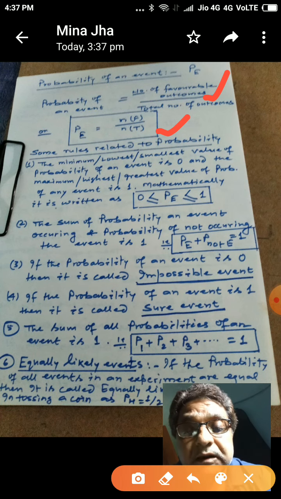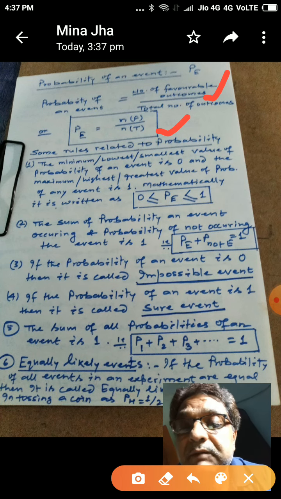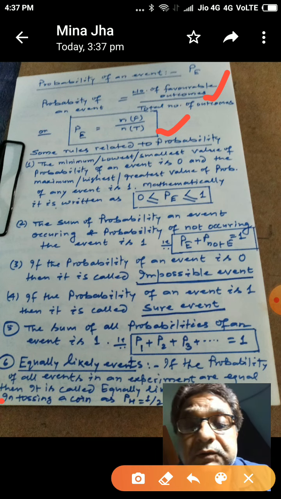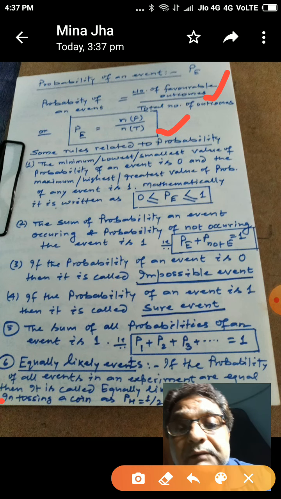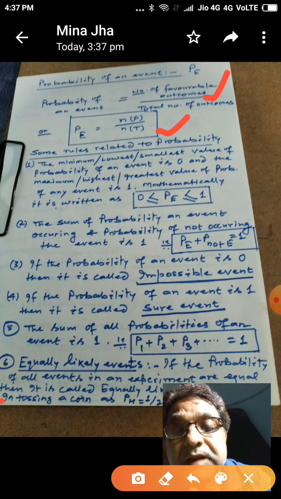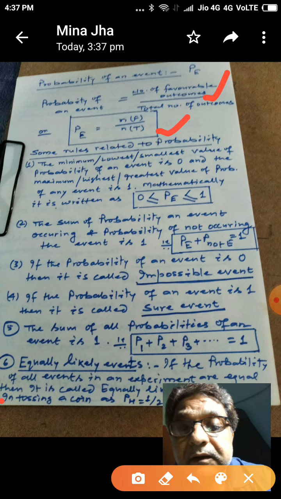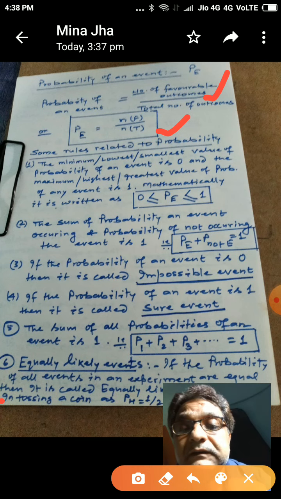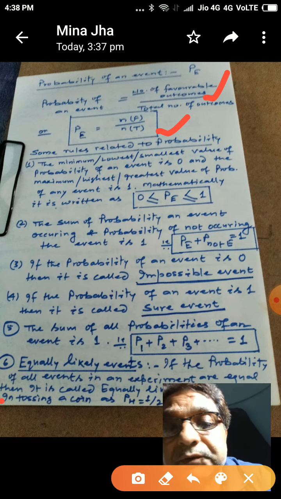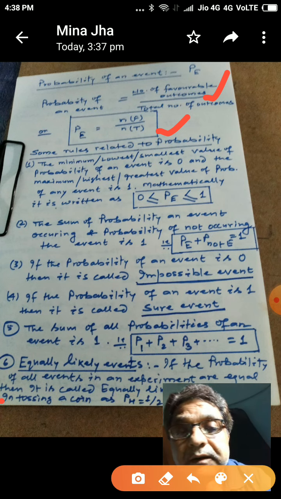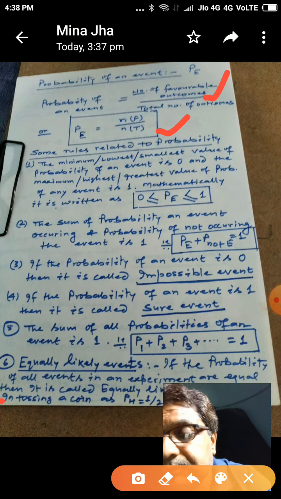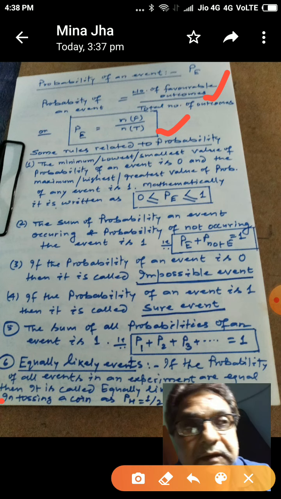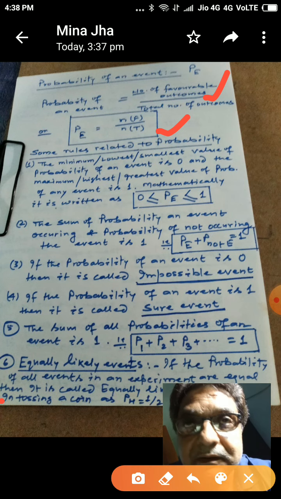Number one: the lowest value, the minimum value of probability of an event is 0, and on the other hand, the highest value, the maximum value, is 1.